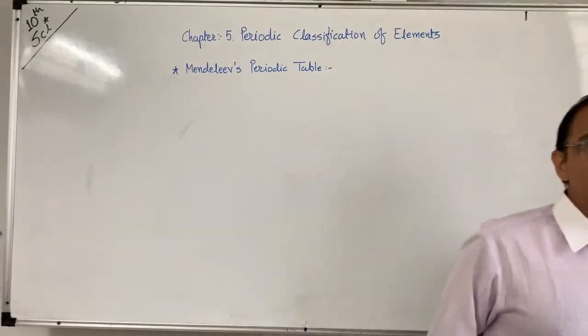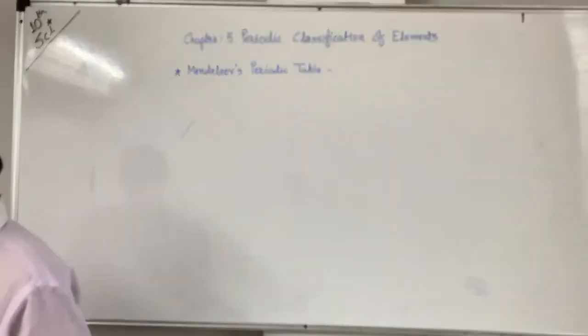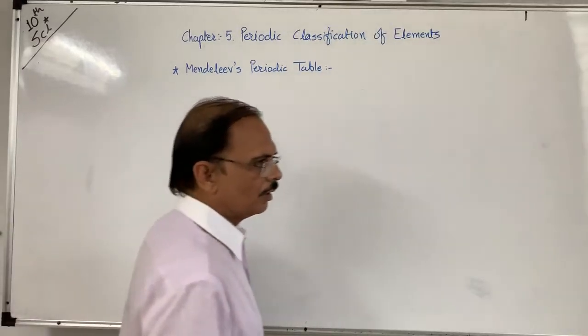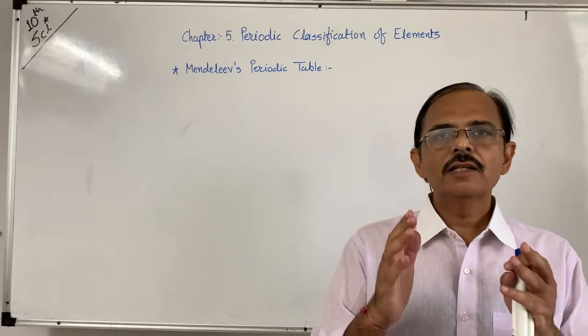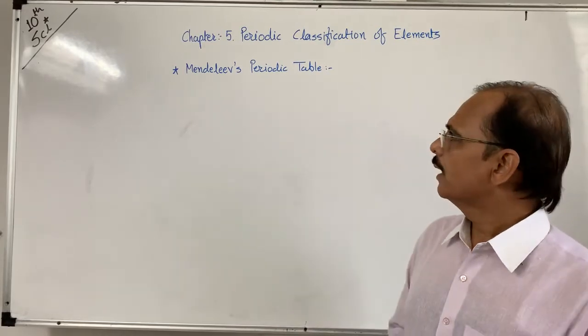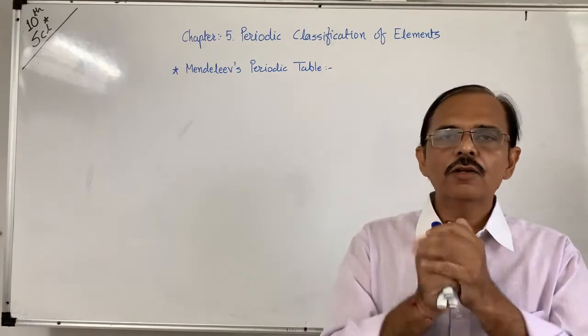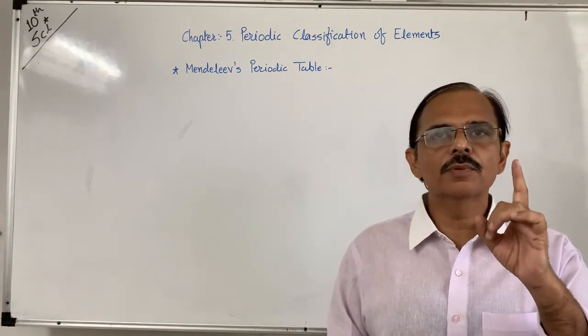You have to remember this digit also. 63 elements were known while Mendeleev started to make the periodic table. The basis of Mendeleev's periodic table is what? He prepared this periodic table according to the increasing order of atomic masses and similar properties.